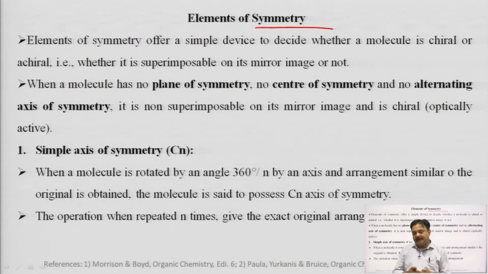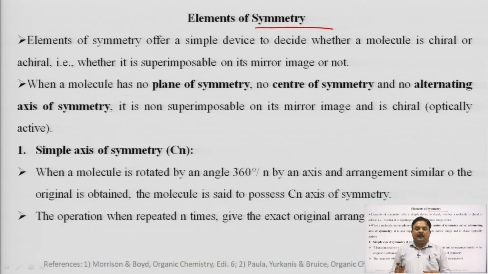One is identity, the second is axis of symmetry, third is center of symmetry, fourth is plane of symmetry, and the fifth is alternating axis of symmetry. So, elements of symmetry offer a simple device to decide whether a molecule is chiral or not chiral.